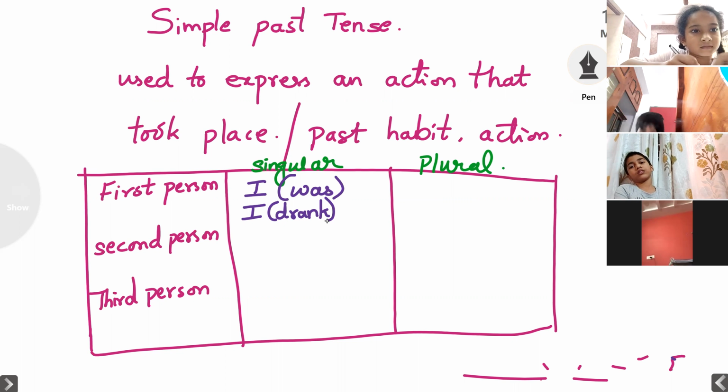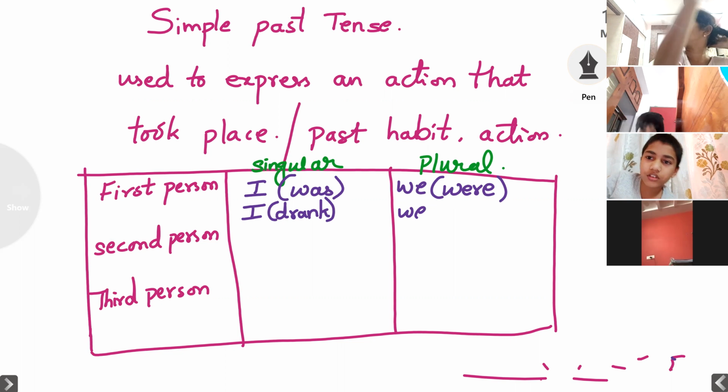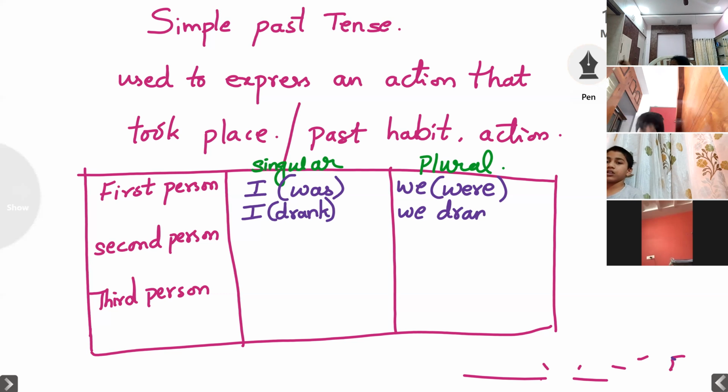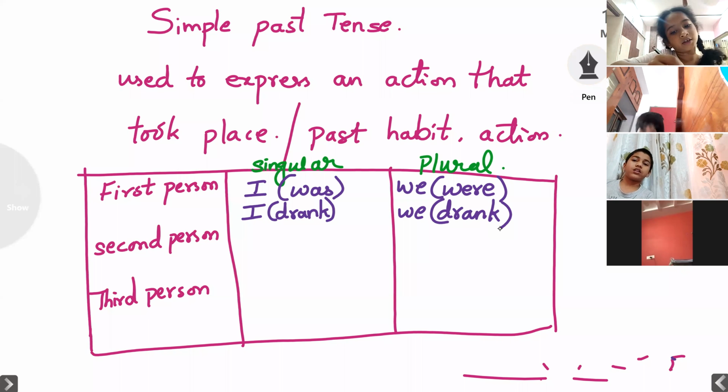And now with plural, what we have to do with plural? If it is a plural, we. So with we, what you have to do? Were. Next one, we. Also, you have to write here drank. What were you doing? We were playing. We were playing. We drank a cup of milk yesterday.